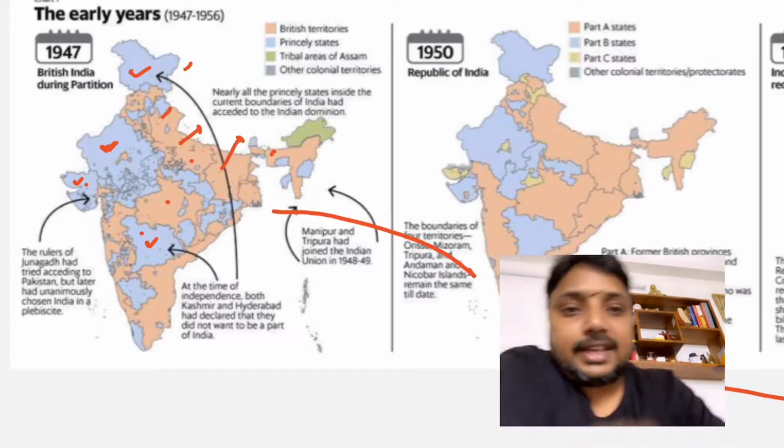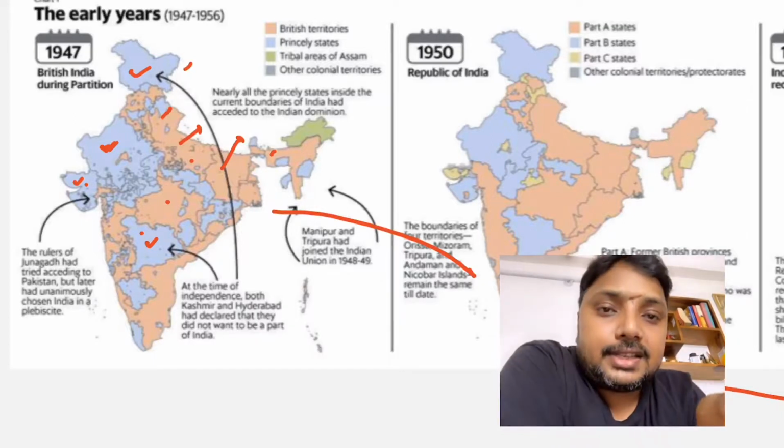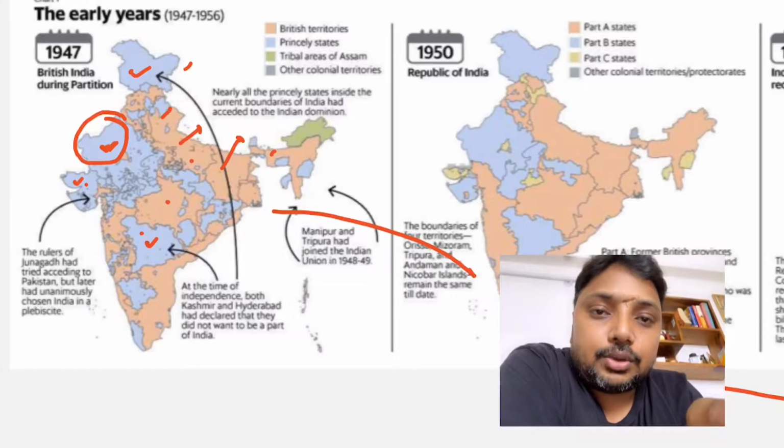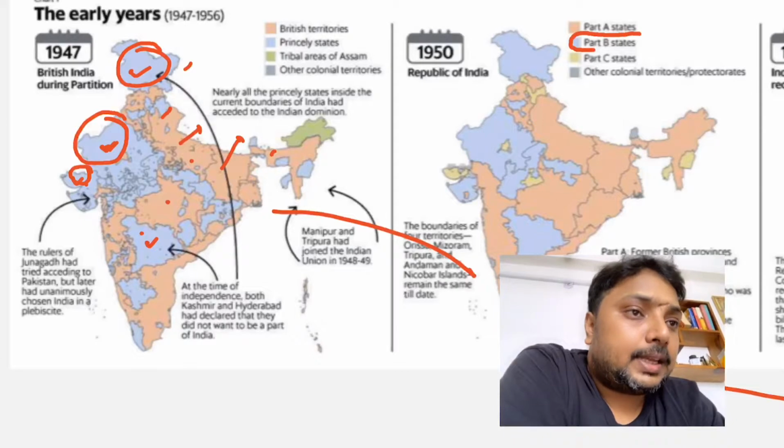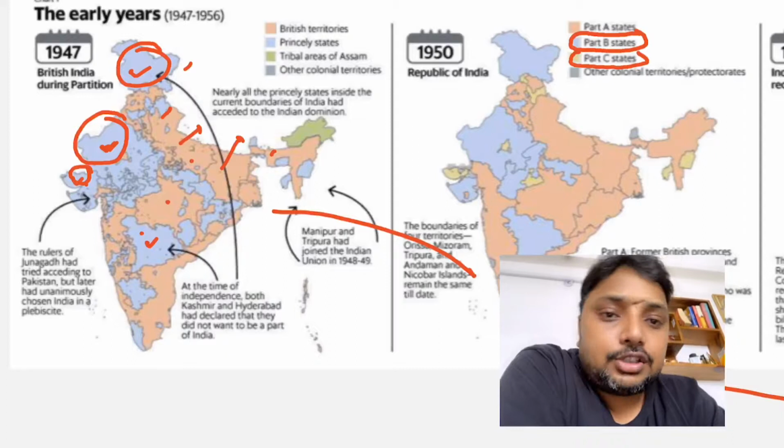So it was decided that bigger princely states like Rajasthan, as you can see, all these bigger princely states were kept in the Part B category, which was more powerful than Part C. And the smaller princely states, for example Coorg, a very small princely state in the state of Karnataka.